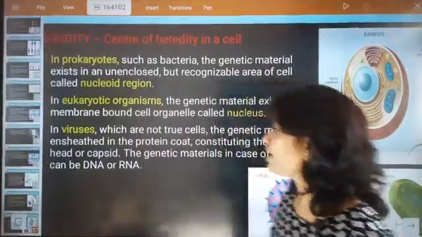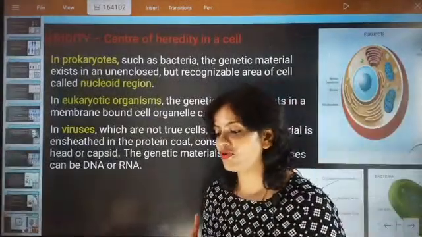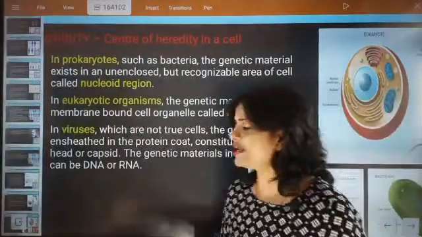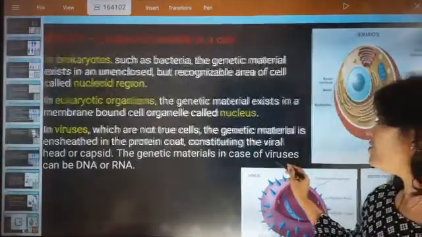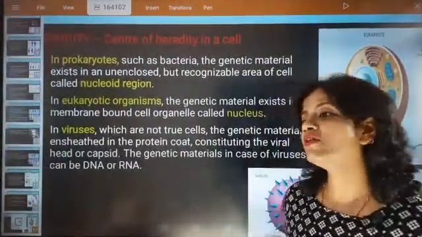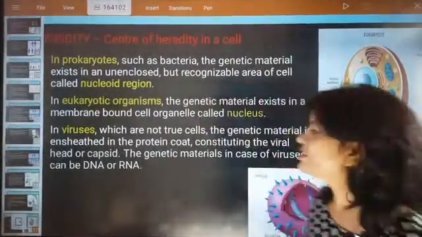Growing why? Because look here, it will only show the sign of living. Now, in case of virus, the genetic material can either be DNA or RNA. You will be shocked to know that the COVID virus is RNA type. It is not DNA type, it is RNA type.